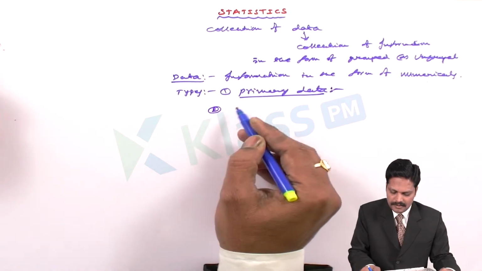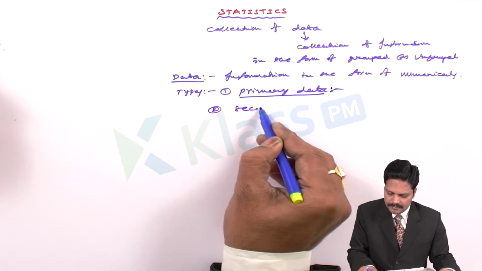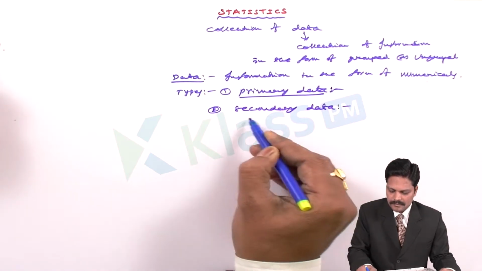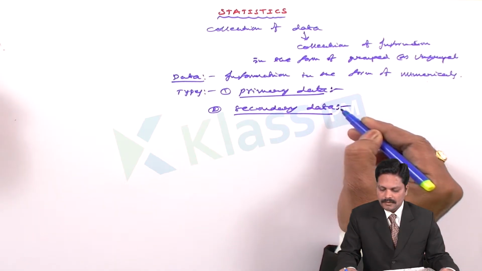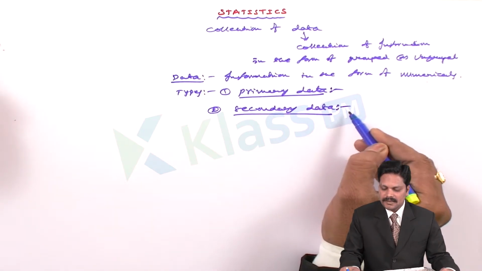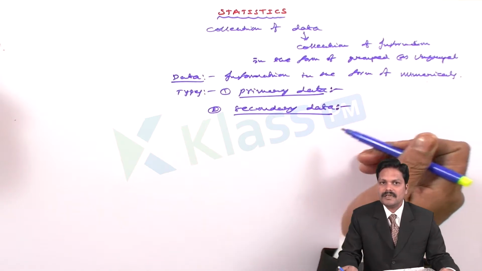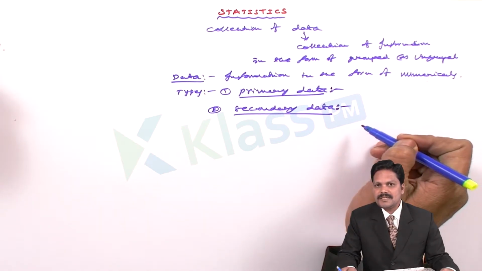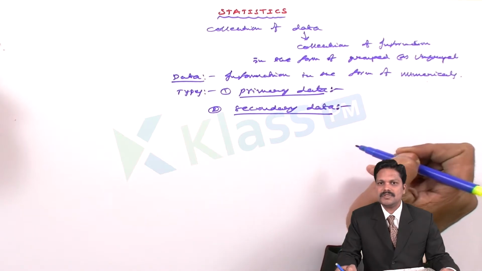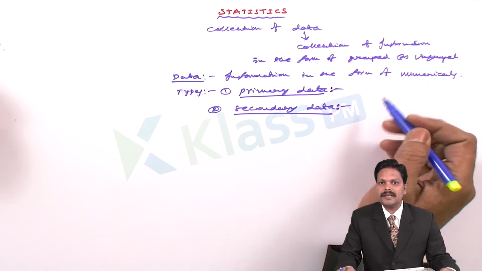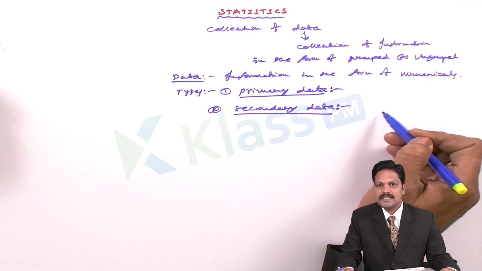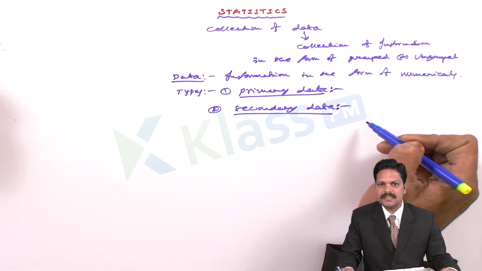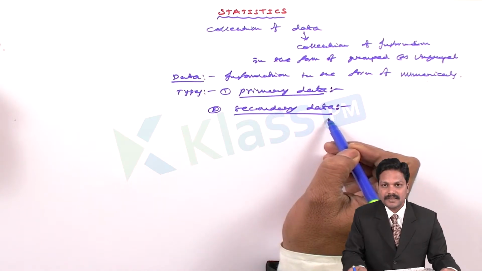The second is secondary data. It is also one of the types of data. The secondary data we will take from newspapers or the files of the officials. Already it is stored in a particular place by the investigator. That is called secondary data.